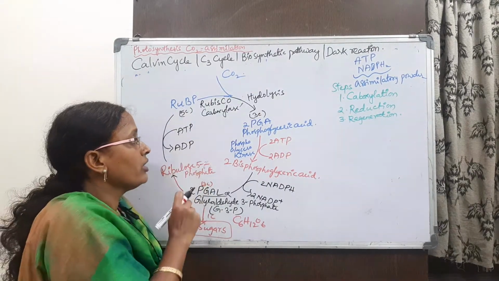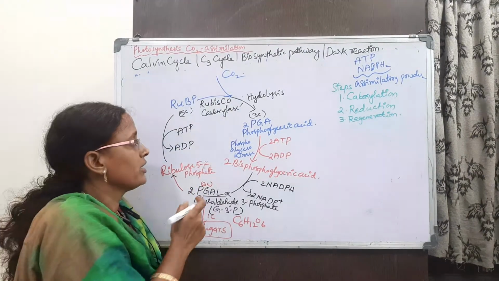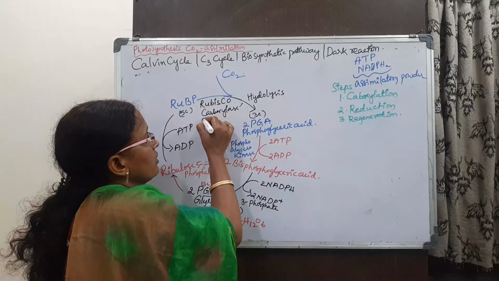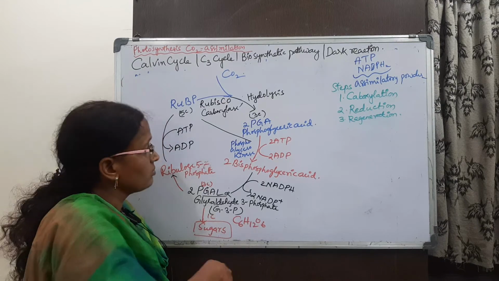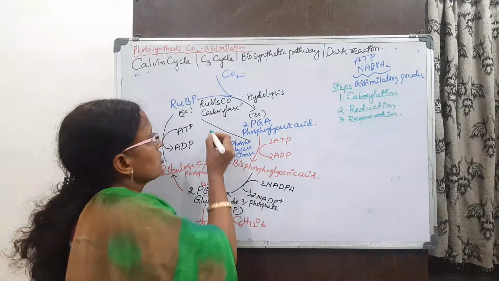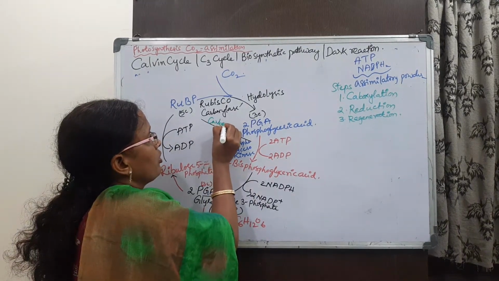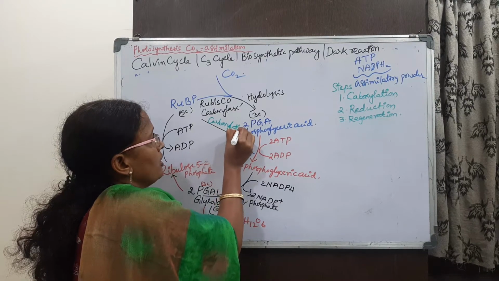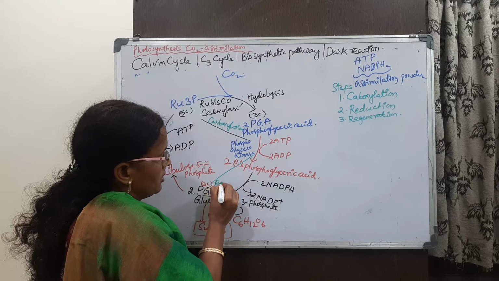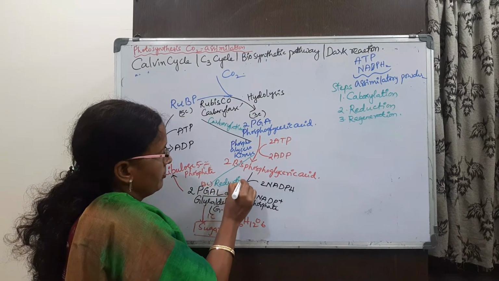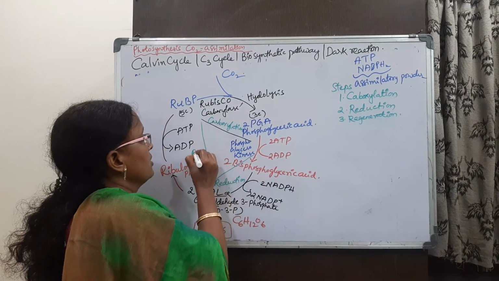So our RuBP is regenerated. Up to here, this is the carboxylation step, and this is reduction, and this is regeneration.